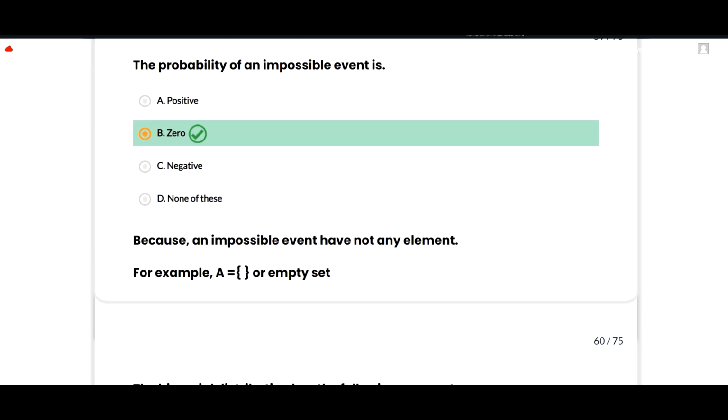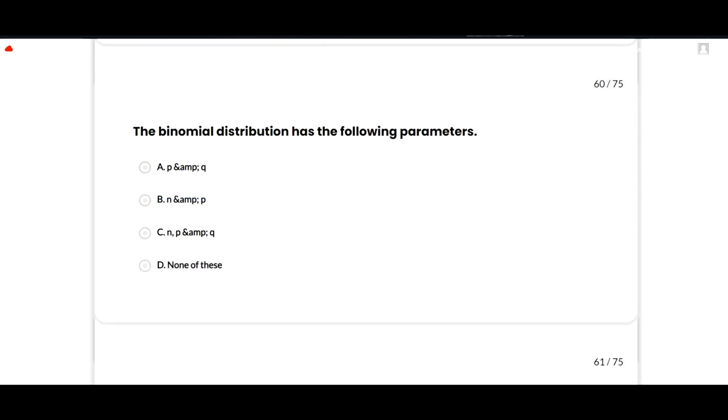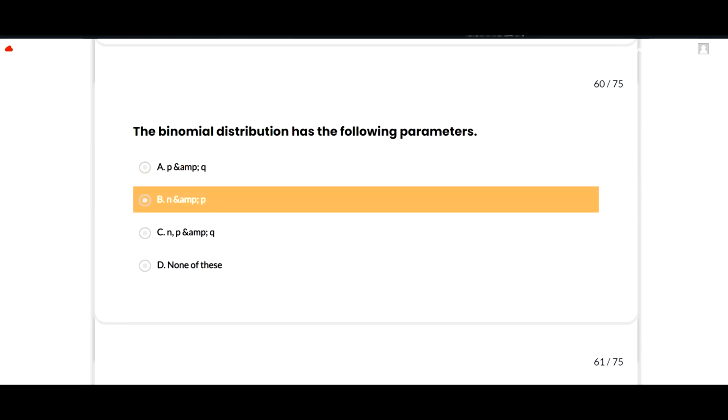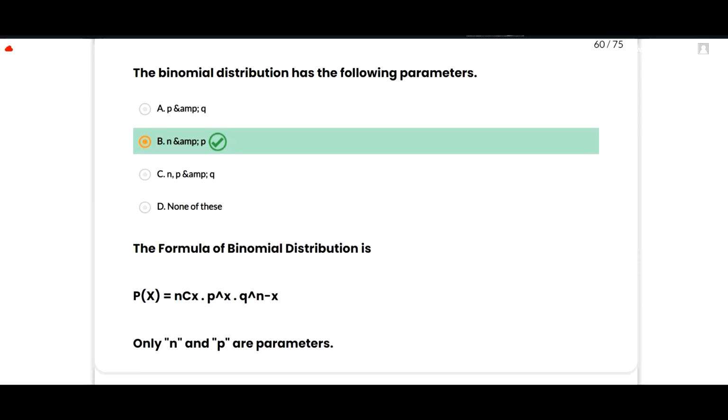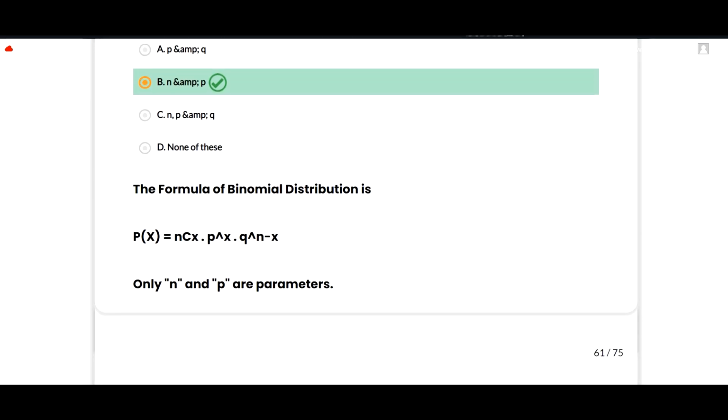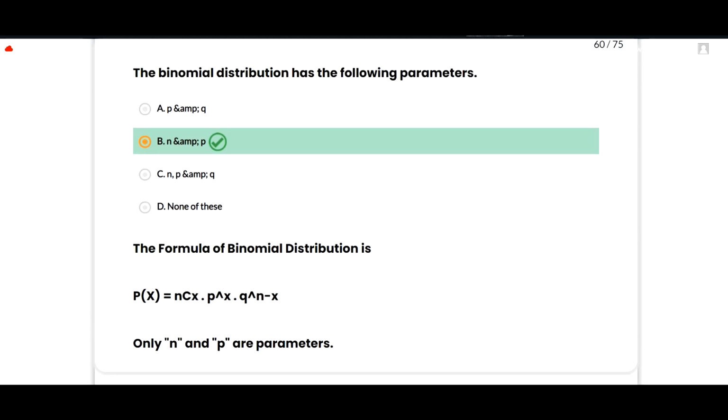The next is, the binomial distribution has the following properties. The correct option is n and p. The formula of binomial distribution is probability of X is equal to nCx p raised to power x q raised to power n minus x. Only n and p are parameters. So here in this MCQ, B option is correct.